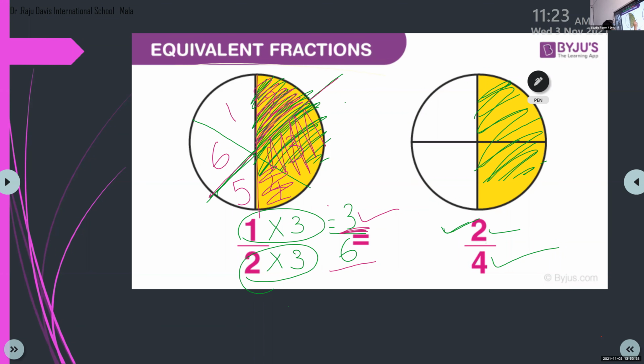Look here, children, 3 by 6 also represents the same amount. Yes? Look here, 1 by 2, 2 by 4, 3 by 6. They are also the same part. You can easily identify from the picture that they are equivalent.